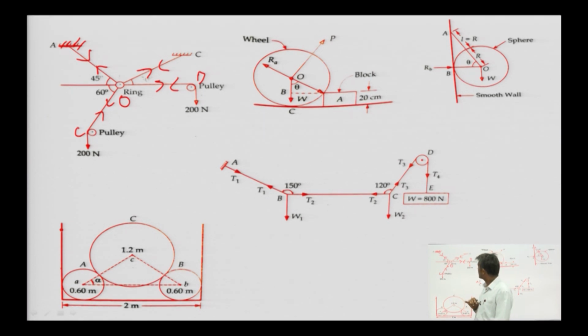We are interested in finding these tensions T1, T2, T3, T4 to check the integrity of carrying this load. If this cable is not capable of carrying this value of T1, then there will be a failure. Similarly, for any string, the strength of the cable must be more than that.